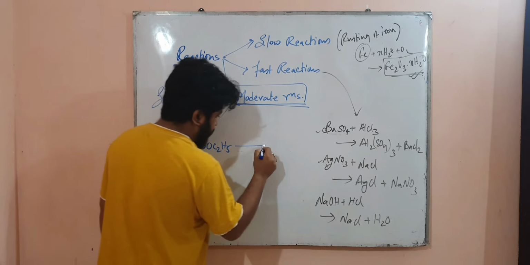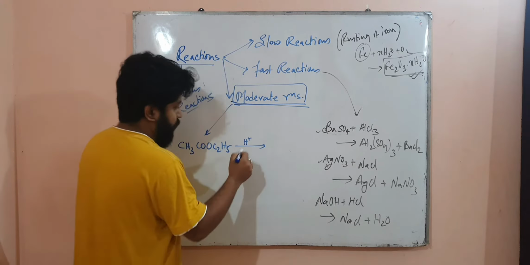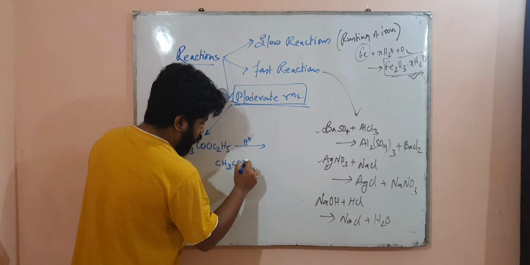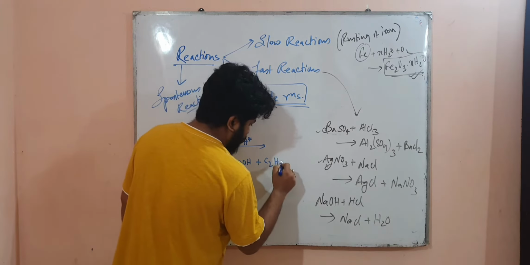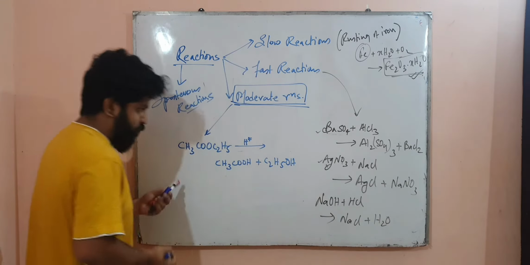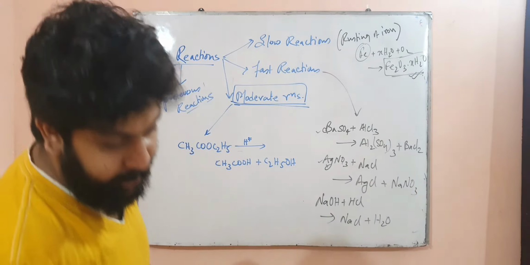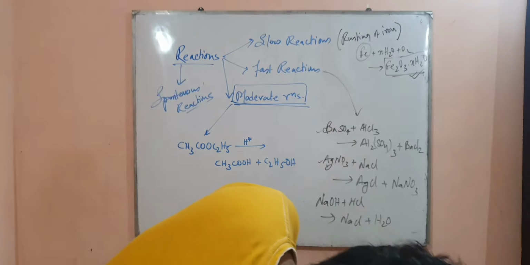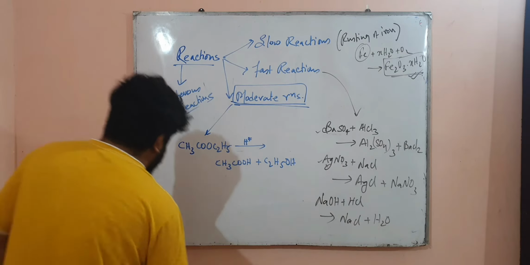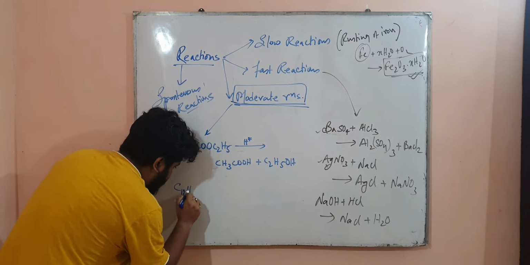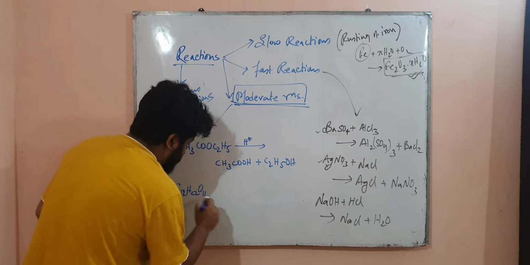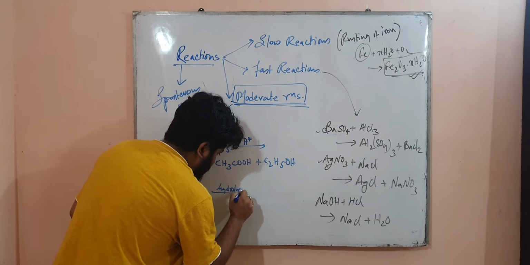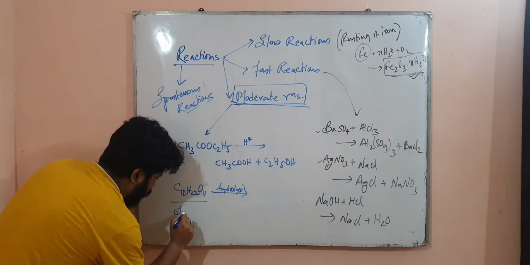CH3COOC2H5 is an ester. If you hydrolyze this ester, you will get CH3COOH plus C2H5OH. So that is hydrolysis of ester. Then there can be reactions like hydrolysis of sucrose, C12H22O11. When it is hydrolyzed, it will give, this is hydrolysis of sucrose.